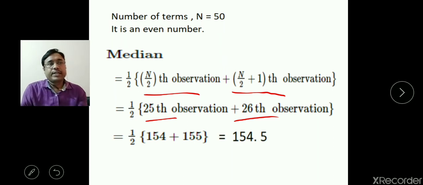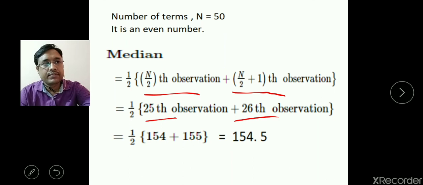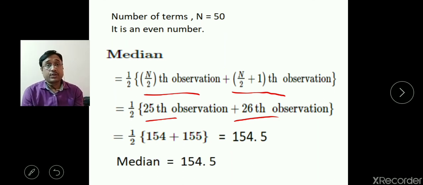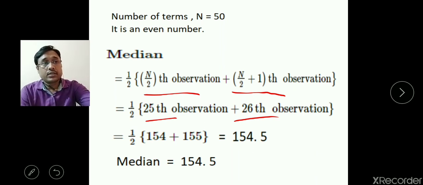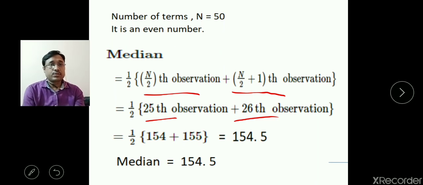The total is 309, divided by 2, so you get 154.5 as the median of the discrete series given here, where the frequency is larger. That means the data becomes larger because the same data repeats multiple times, which is why the frequency becomes larger. Understood? In this way you can solve.